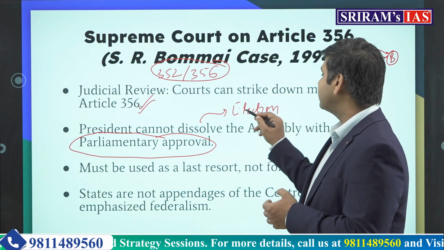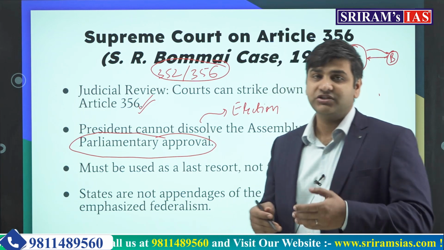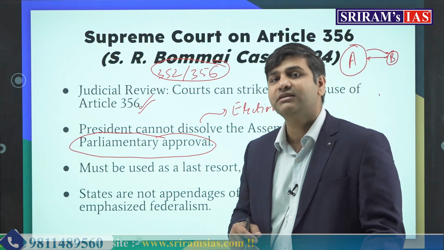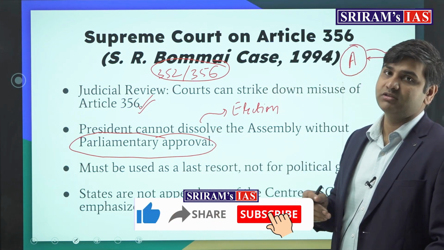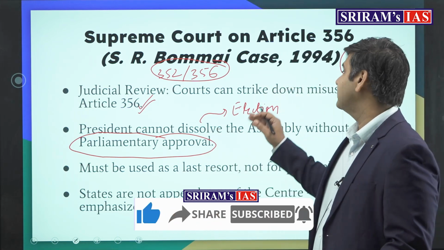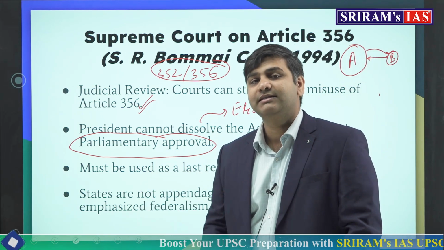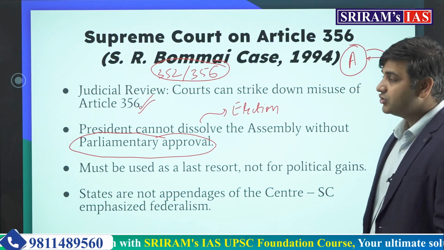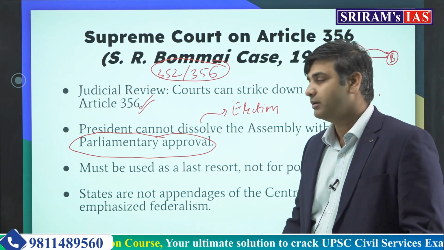So you should understand the difference between the words dissolution and suspension. Suspension is for a temporary period. The same assembly comes up and makes the government again. But dissolution simply means that the next election needs to take place for forming a new legislative assembly. Okay. So dissolution can only be done after the approval of the parliament.